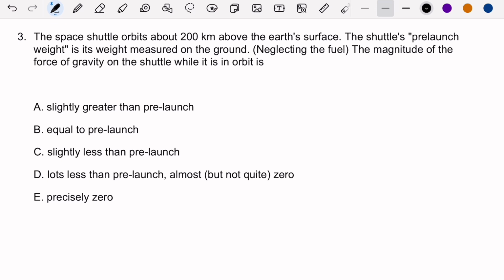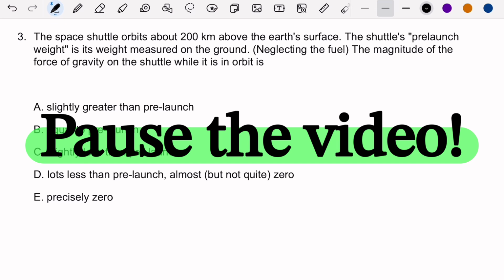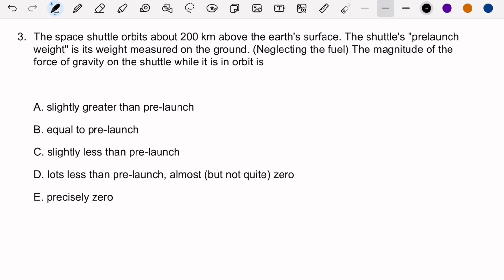What I want you to think about is, what do they want you to find? What is the magnitude of the force of gravity? Think of what that means here on Earth. What is the magnitude of the force of gravity on you? What do we call that? Pause the video. All right, hopefully you know that means weight. They want to know the weight of the space shuttle when it is in orbit.